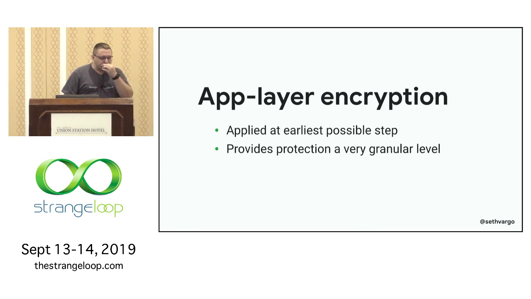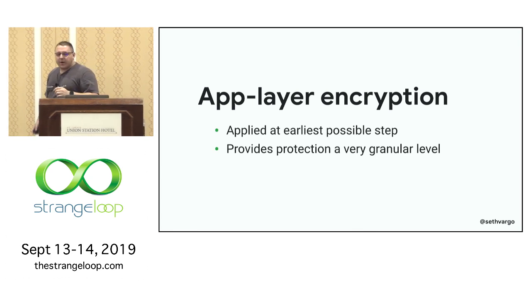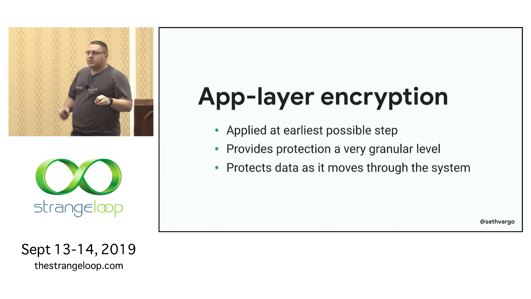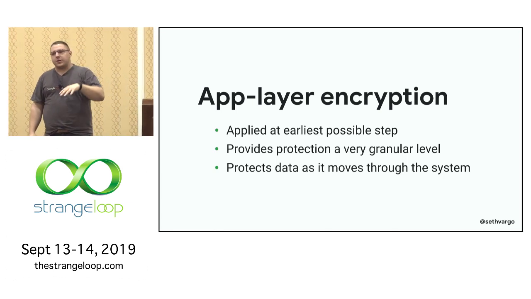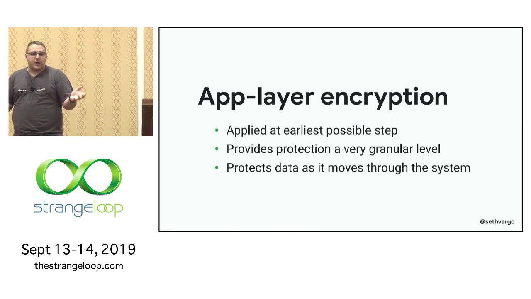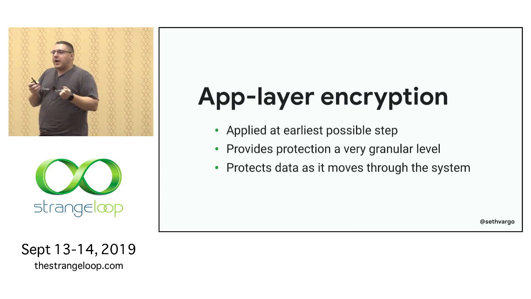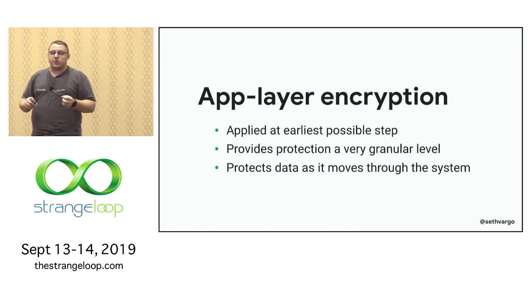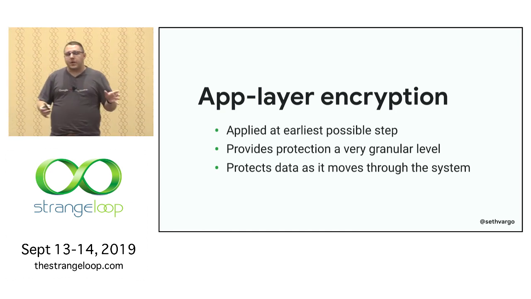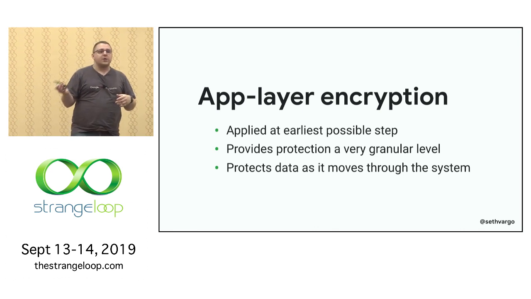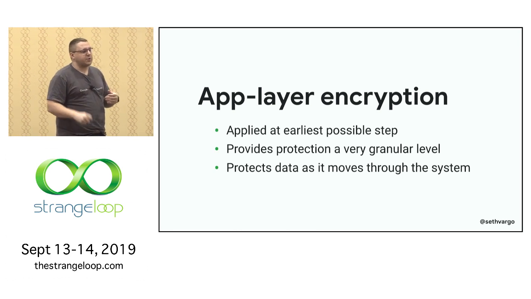And one of the most important parts about application layer encryption is that it protects the data as it moves throughout the system. Whereas traditionally you have an encrypted piece of data that is encrypted with a key, and hopefully as it moves throughout the system, it remains encrypted. With application layer encryption, again, you define that bubble, and even if you're not using mutual TLS between your services, which you definitely should, application layer encryption will protect this data even if it's transmitted over, say, a public wire, because it's encrypted before it leaves your application.